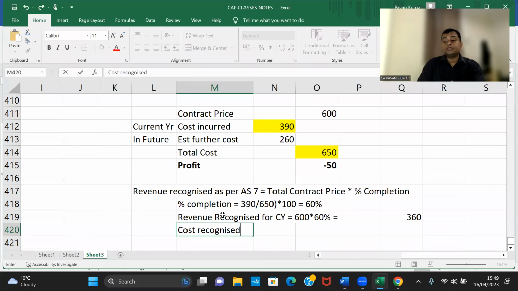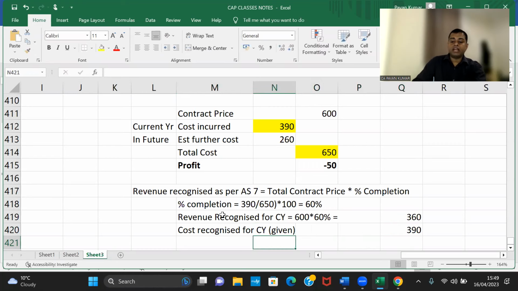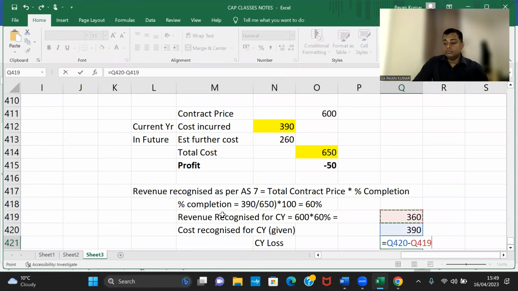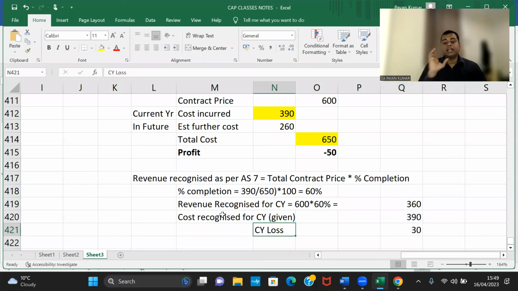So this is current year. Cost recognized for current year, how much is given? Cost till date, 390. Oh my God. So current year loss, how much? 30. Current year loss is 30. But I know that I will be losing a total of 50. So how much more might I lose? 20. For that 20, create a provision.